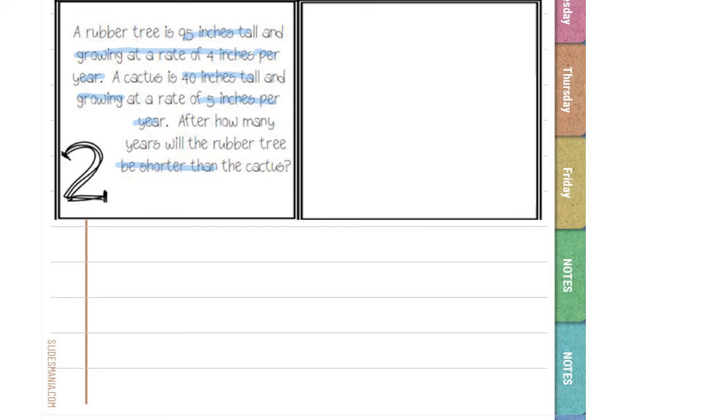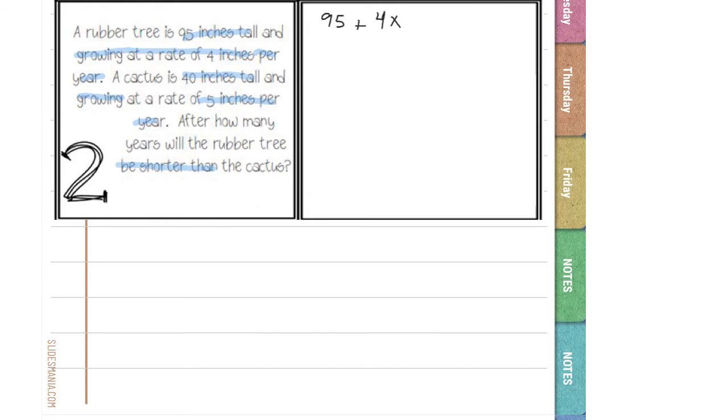So it says that it's 95 inches tall. So that's how tall it is. That is our constant. And it is still growing. So if it's growing, that means it's adding, right? It's adding height to it. It's growing at a rate of 4 inches per year. But we don't know how many years, so we're going to put x.